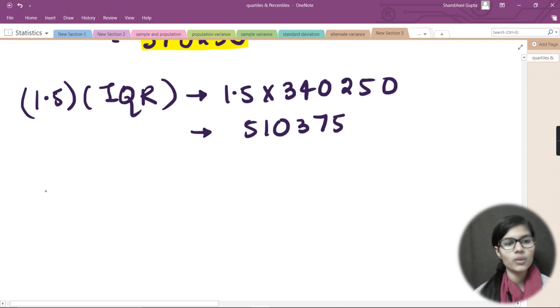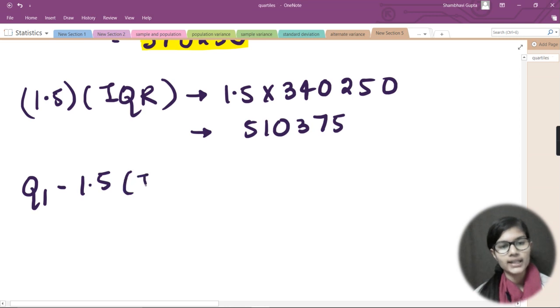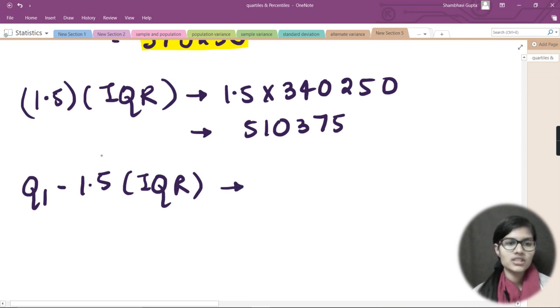Now what I would do is subtract 1.5 times the interquartile range from Q1. Here I just multiplied 1.5, and now I am subtracting this from my Q1 to check whether I have any outliers in my data or not.